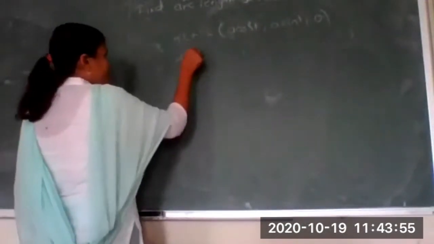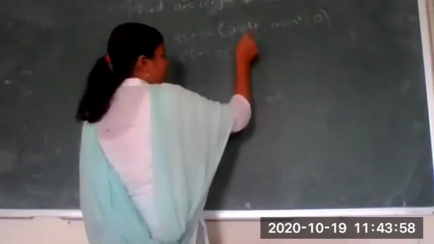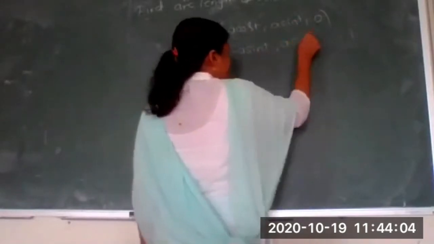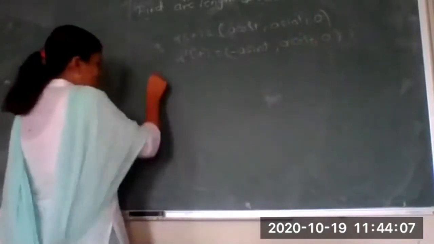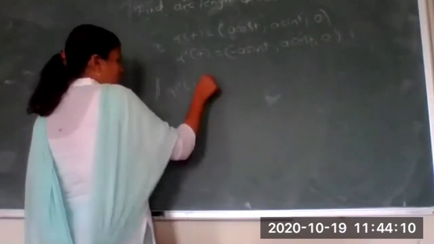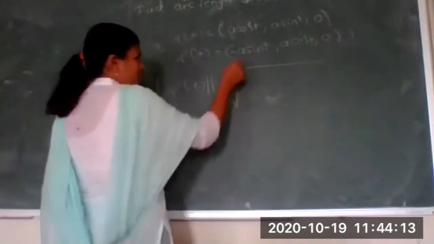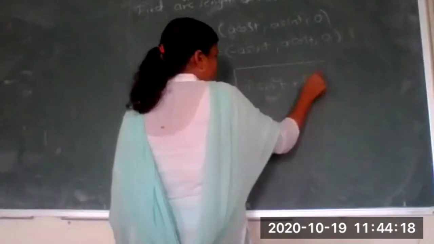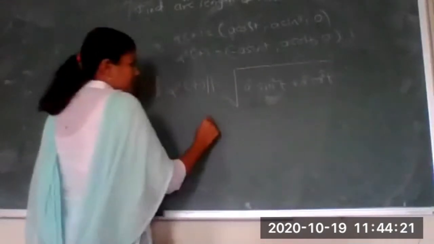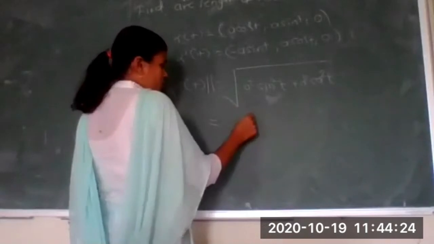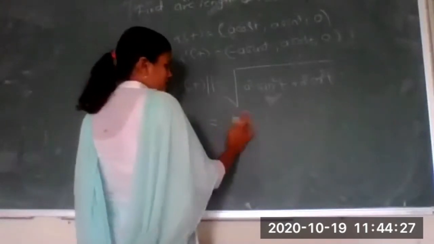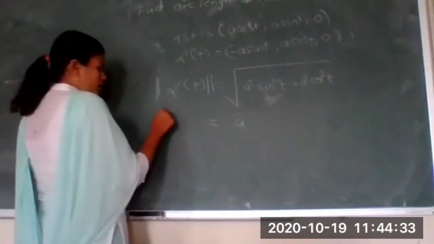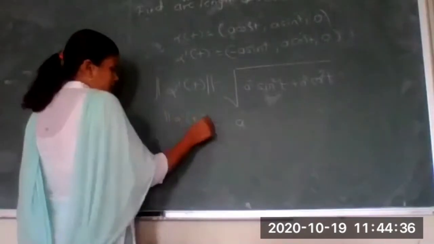Let me find out first alpha dash of t. That is nothing but the derivative of cos, which is minus sin t. Here the derivative of sin is cos t, and the last term is 0. So how to find the norm of alpha dash of t? That will be the square root of alpha 1 dash square, that is a square sin square t plus a square cos square t plus 0. If I take a square and the square root, this will be simply a. What is sin square plus cos square? It is 1. So the norm of alpha dash of t is nothing but a.